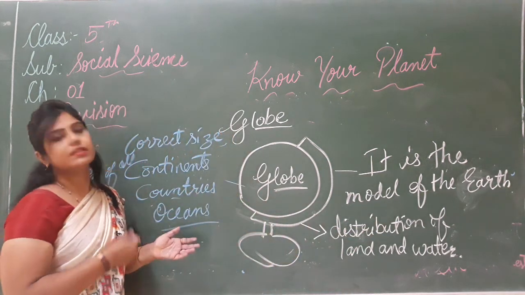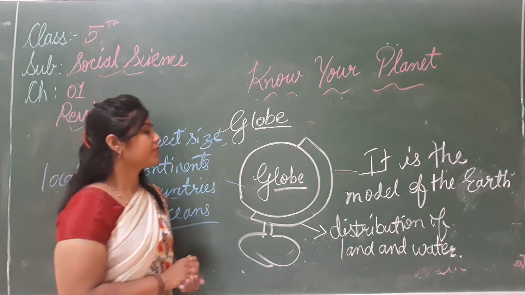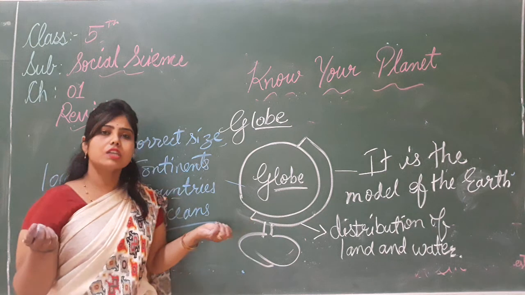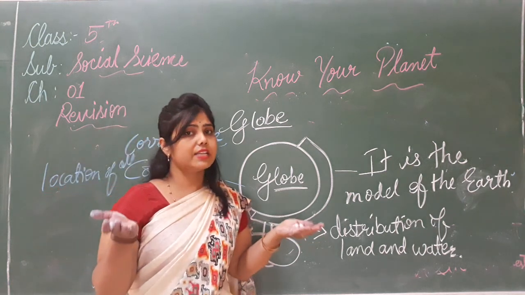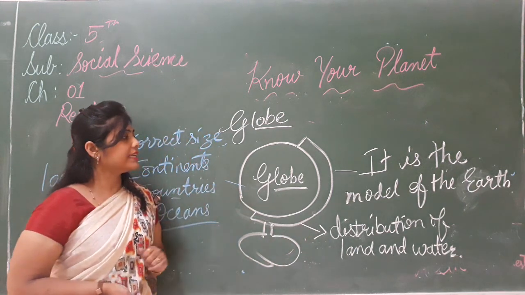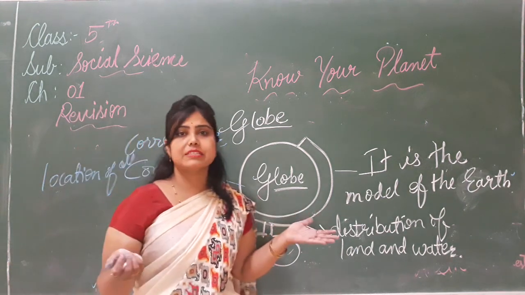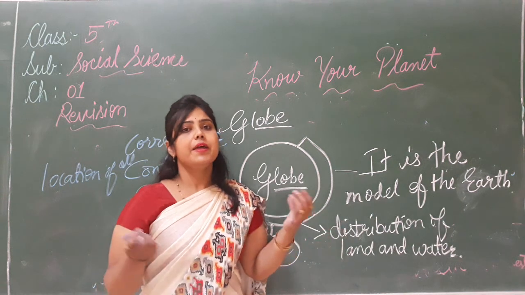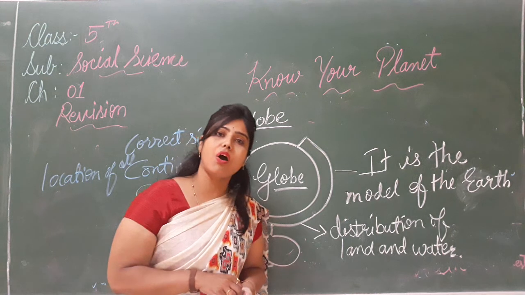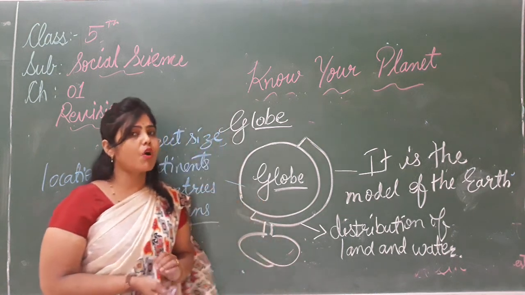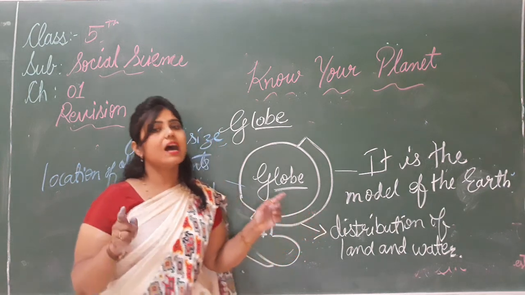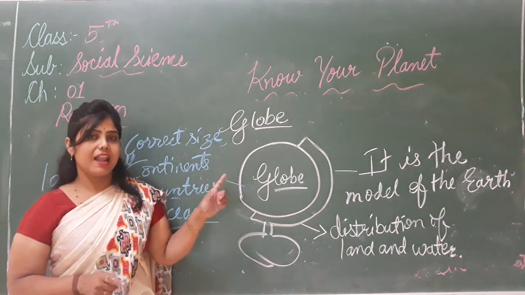Now what are the disadvantages? A huge globe is difficult to carry. बहुत बड़ा globe क्या है, डिफिकल्टी होगी किसको कैरी करने को, उठाने को. A huge globe is difficult to carry and we cannot make a globe of a small area. हम small area का globe नहीं बना सकते. We cannot make a globe of small area.